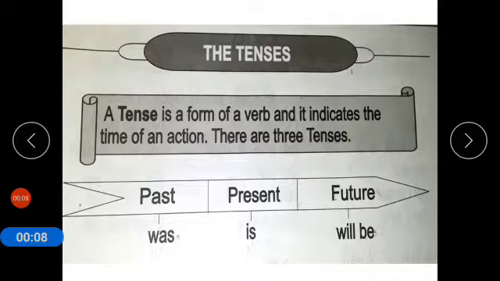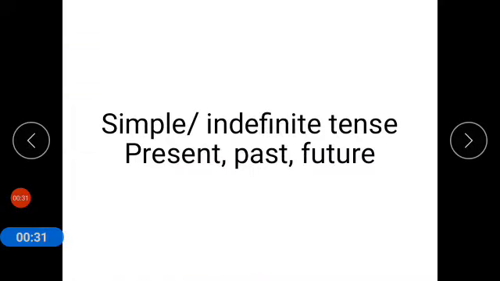First of all, what is tense? A tense is a form of verb and it indicates the time of an action. There are three tenses: past tense, present tense, and future tense, or you can say was, is, and will be.